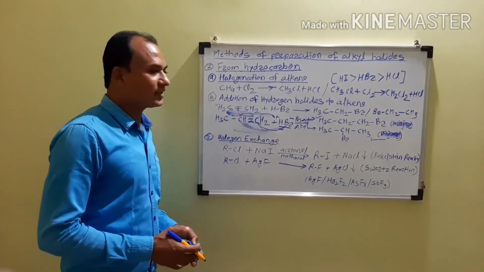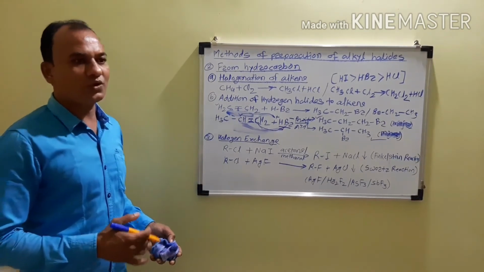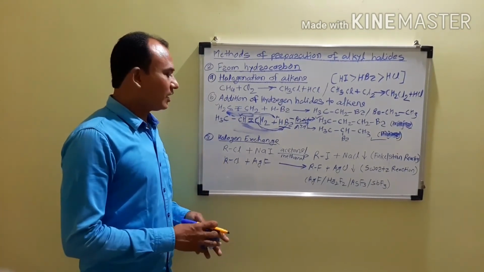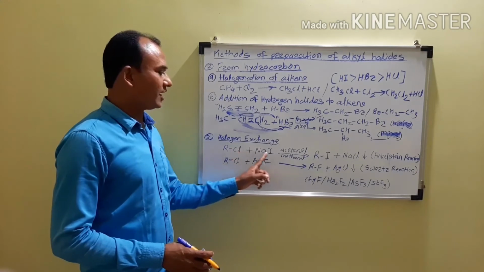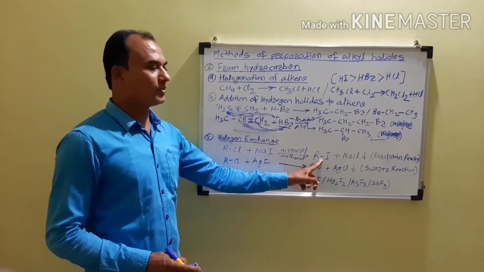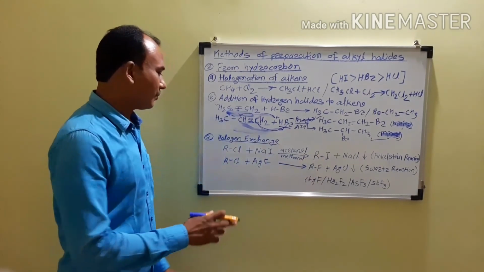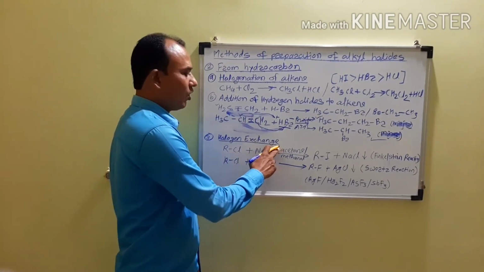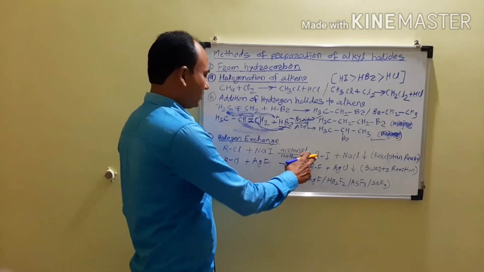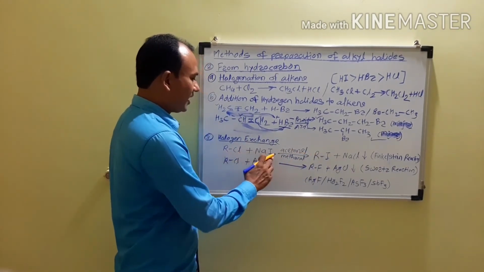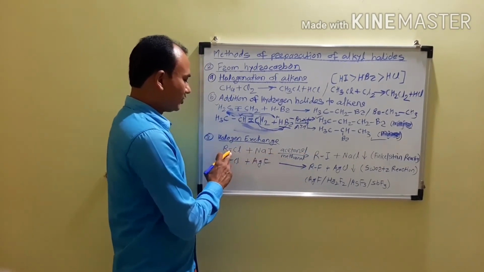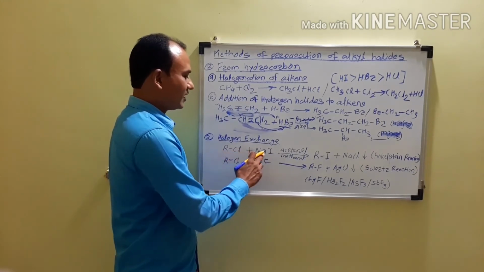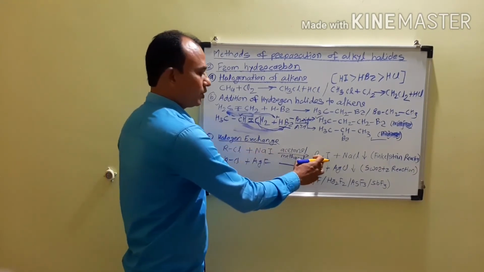When an alkyl chloride reacts with sodium iodide, there will be an exchange of halogen atoms, and then we can obtain the alkyl iodide. For example, an alkyl chloride reacts with sodium iodide in the presence of acetone. There will be an exchange of Cl and iodine. So iodine attaches to the alkyl group and chlorine gets attached to sodium, and therefore